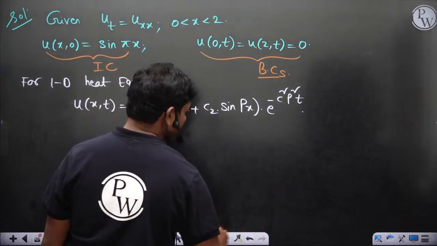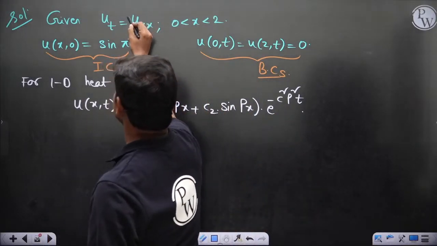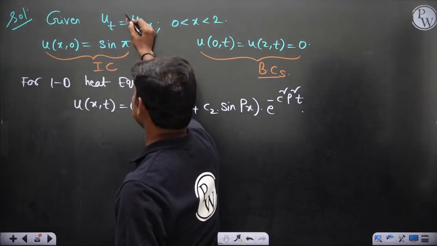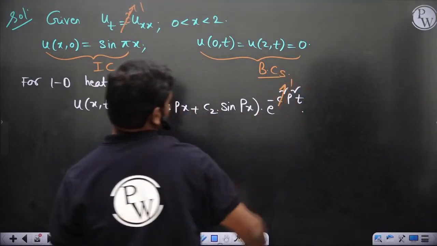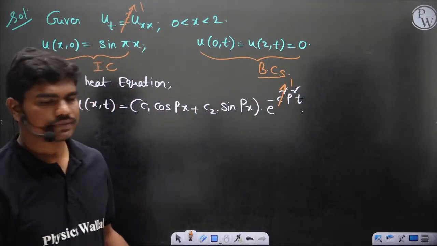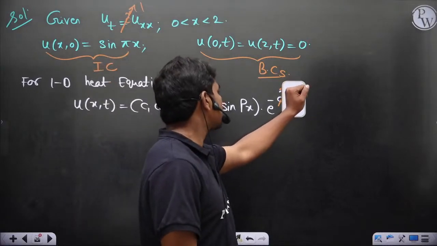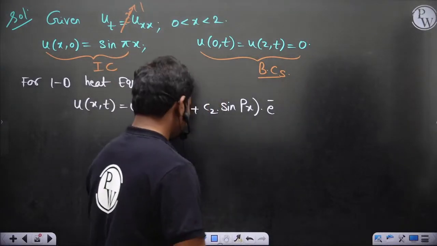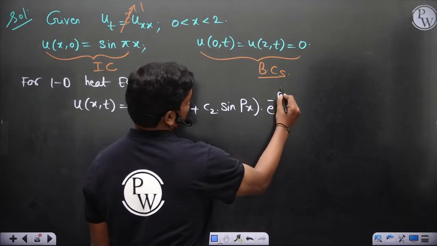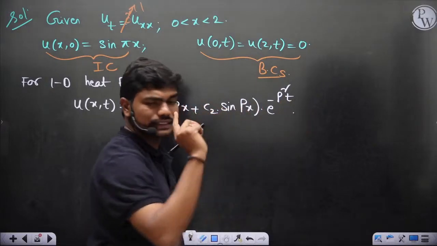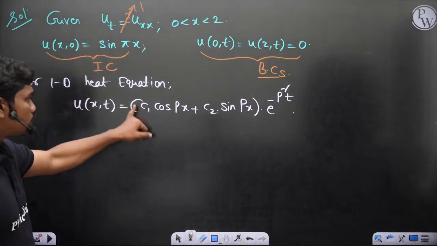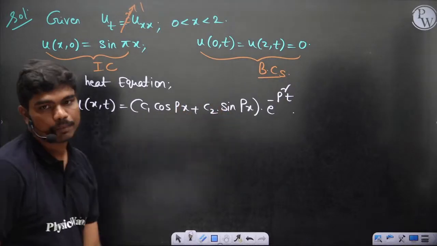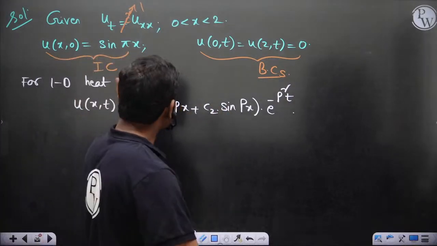And what is the value of c square? Normally c square should be here, but this c square value is 1. So I am writing it directly: e power minus p square t, because the c square value is 1 anyway. Now in this you have to figure out what c1, c2 and p are. So 3 things, and you have some conditions to work out.